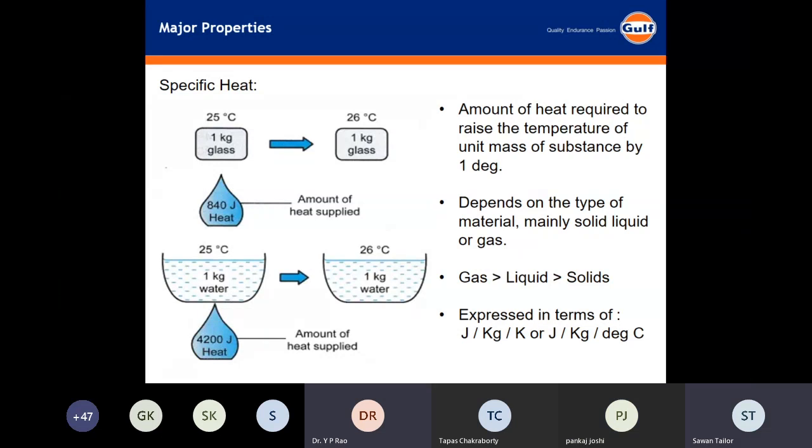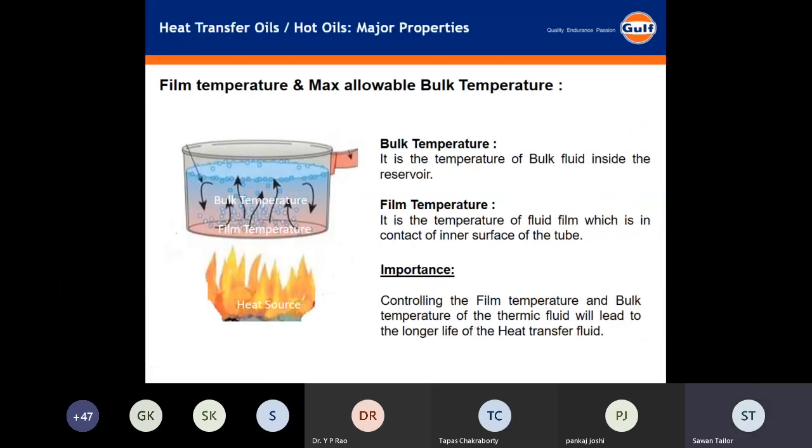So I will go on to the next important property, that is film temperature and maximum allowable bulk temperature. I will show it with the help of a diagram. This is the heat source and it's a pan filled with some fluid. Whatever the temperature at the inside surface of the pan, in contact with the fluid, is known as the film temperature. After convection, the heat is transferred, and the temperature of the fluid above the film will be the bulk temperature.